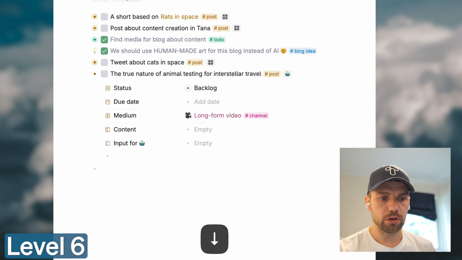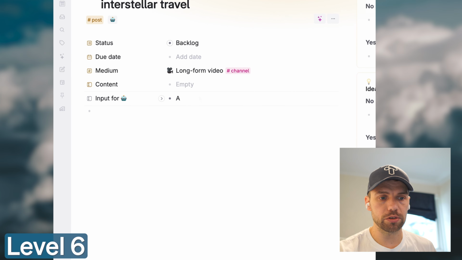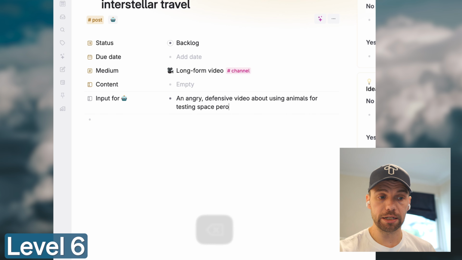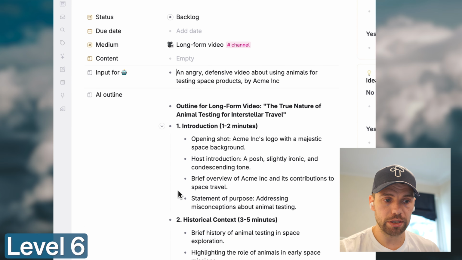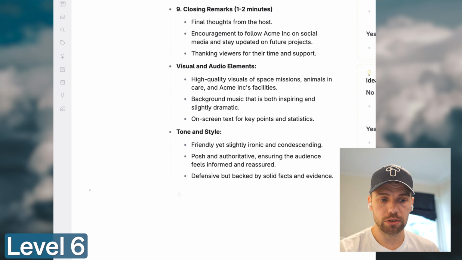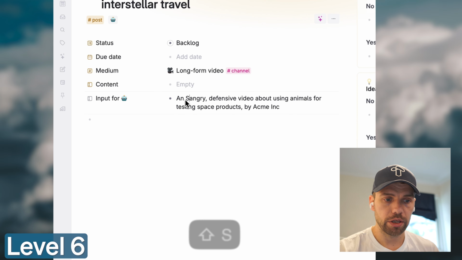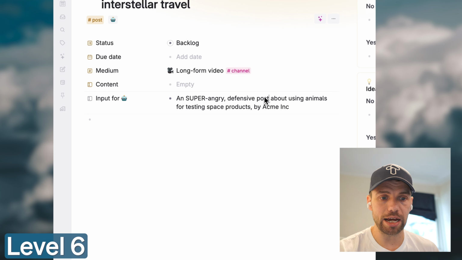So here I am testing the system out, going a bit into it so you can see more clearly, adding an input about what I want this post to be. And remember, from our prompt, we're feeding both this input field and the name of the post itself, the title of this node. And now the AI is outlining what we're saying based on the rules we said. And obviously you can look at your prompt and iterate on how you want this to look, to output exactly how you want this.